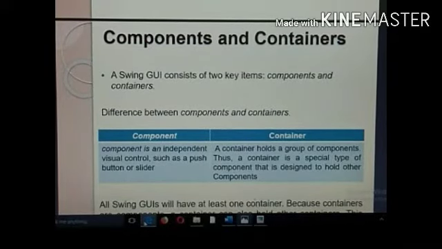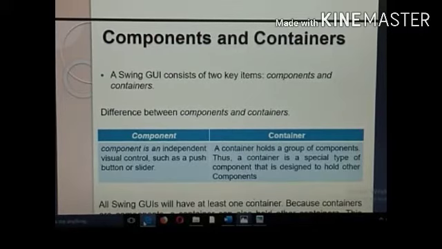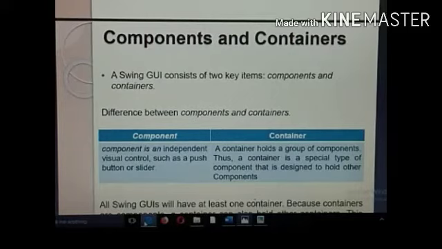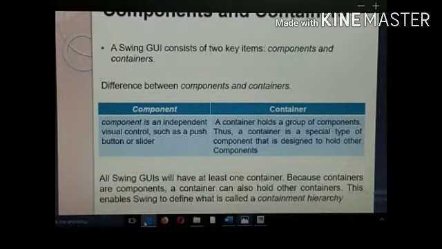A container can also behave as a component. Whenever you see a container inside a container, it is similar to a component inside a container. So a container can be a component also. All Swing GUIs will have at least one container.